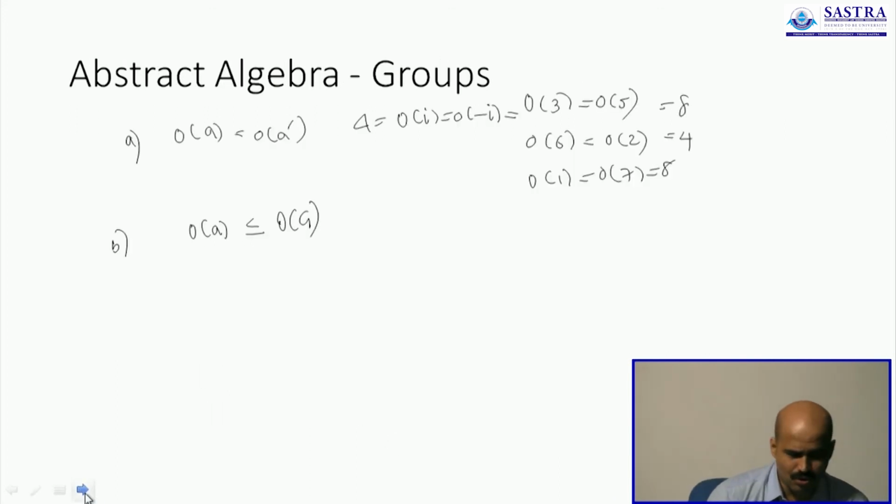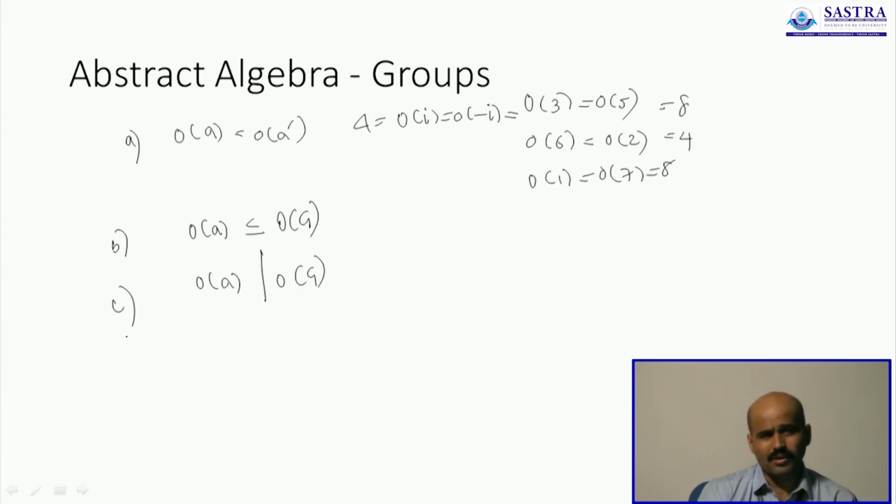That's the second observation you can make. Order of A is always less than or equal to order of G, and order of A always divides the order of G. So it's a factor of the order. Whenever you find the order of any element, you can make all of these observations.